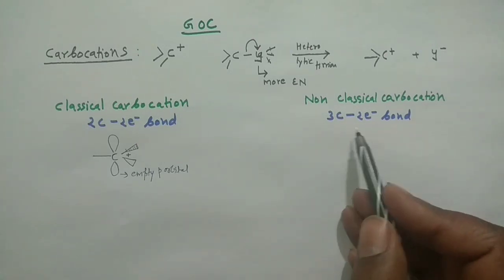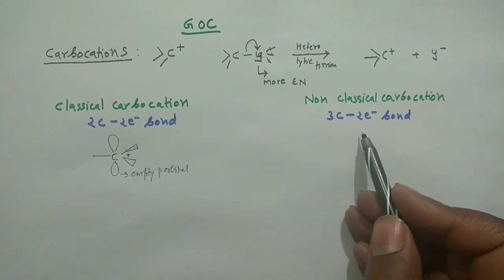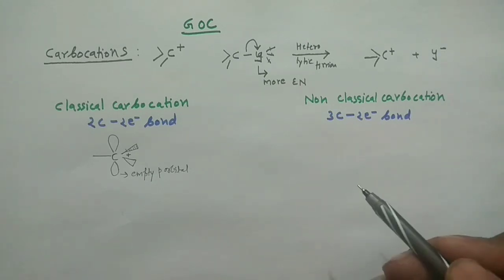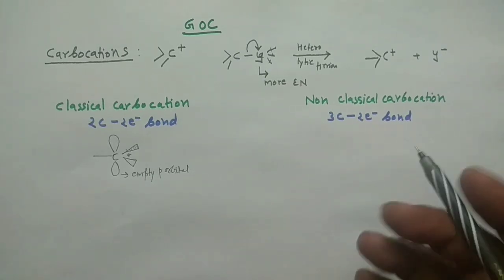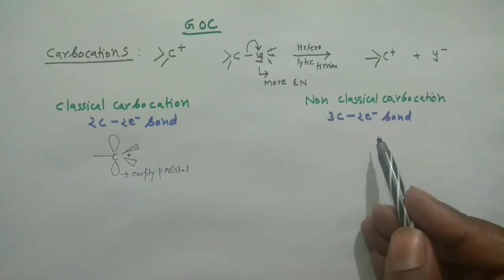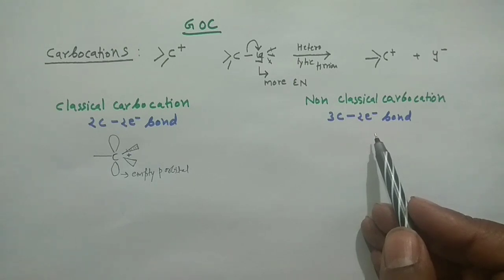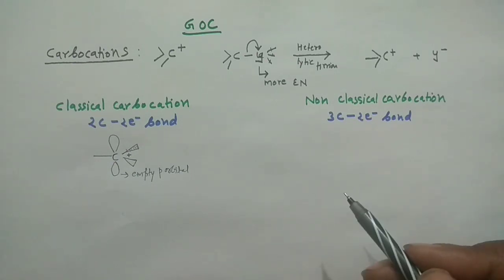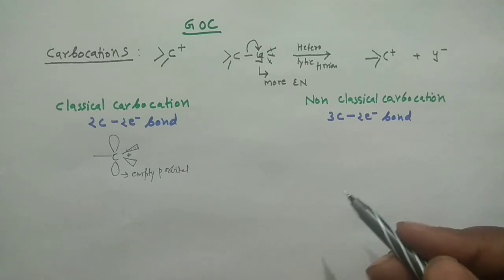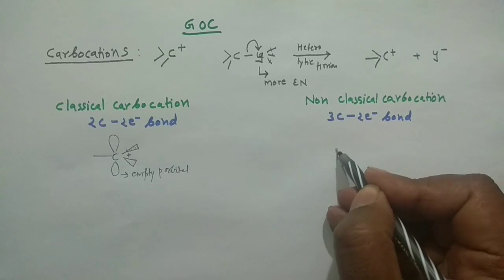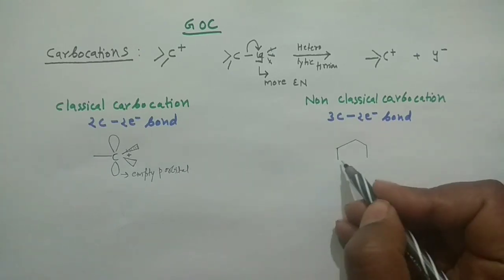And it is now the widely accepted phenomenon that your non-classical structure would always be in the ground state. The most famous example for non-classical carbocation is actually the 2-norbornyl system. And in this 2-norbornyl system, if you check the ground state, you will have actually the non-classical structure. So how can we draw that non-classical structure for this 2-norbornyl system? I hope you know how to draw the norbornyl system.